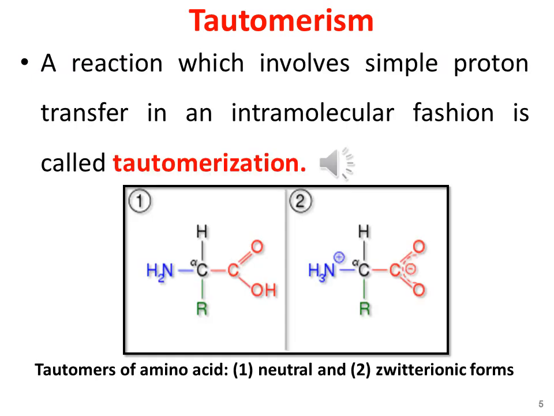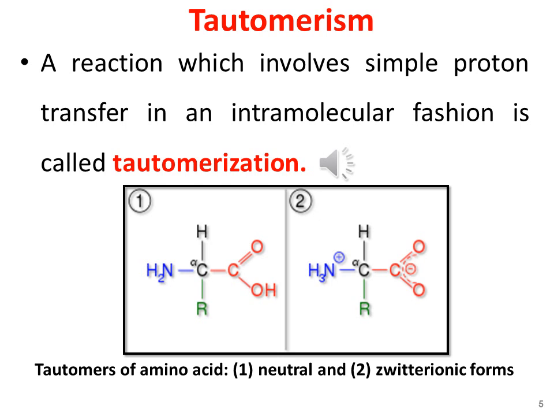In order to understand the phenomenon of Tautomerism and tautomers, let us consider two structural formulas of an amino acid. A reaction which involves a simple proton transfer is called tautomerization. Here on this slide, you may see that in molecule number 1, the carboxylic group contains one hydrogen atom directly attached to the oxygen atom.